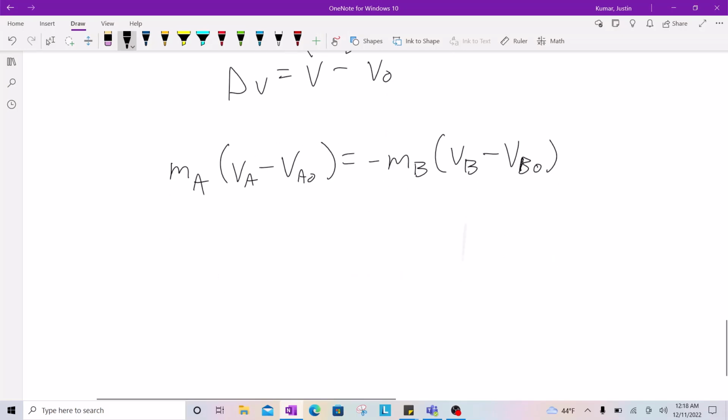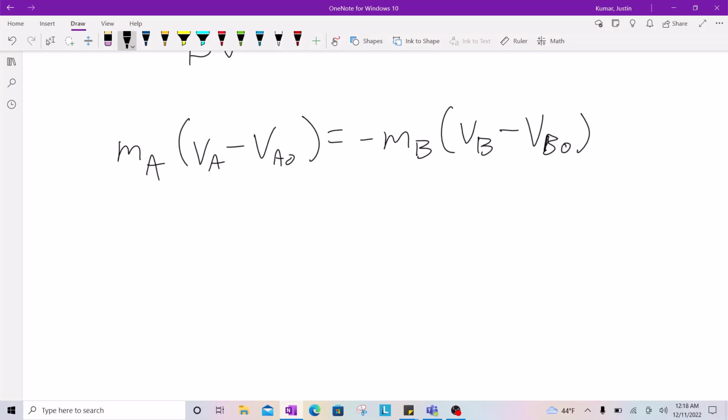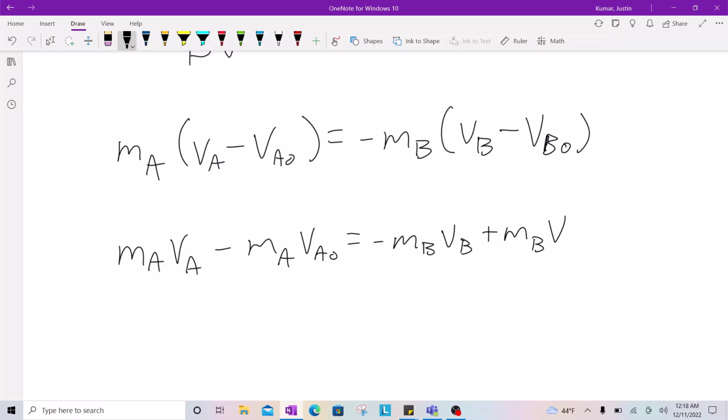Next, we can distribute the masses on both sides of the equation to get the mass of object A times the velocity of object A minus the mass of object A times the initial velocity of object A equals the opposite of the mass of object B times the velocity of object B plus the mass of object B times the initial velocity of object B.